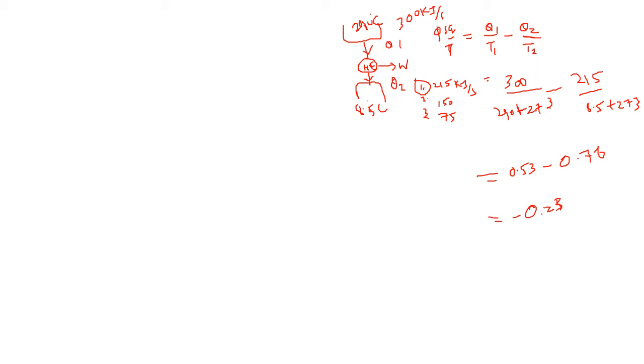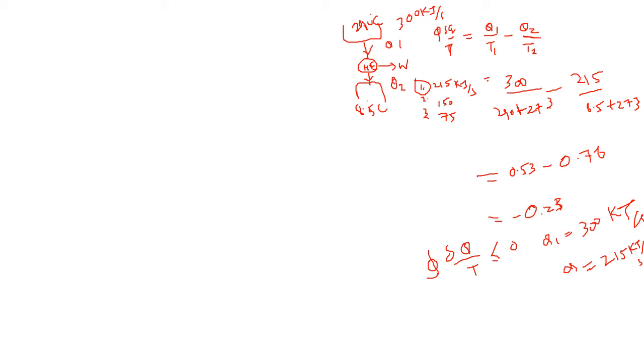right? So the cyclic integral of del q by t is less than 0 for the condition we have taken. What condition have we taken? The temperature is around 290 degrees Celsius, and the Q1 value is 300 kilojoule per second, and the Q2 value we have taken as 215 kilojoule per second. Okay, right?